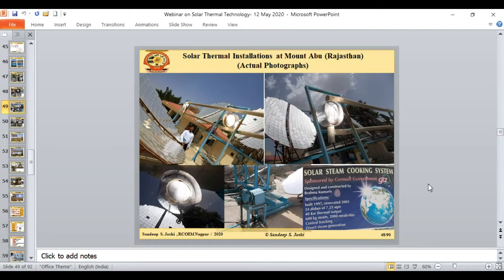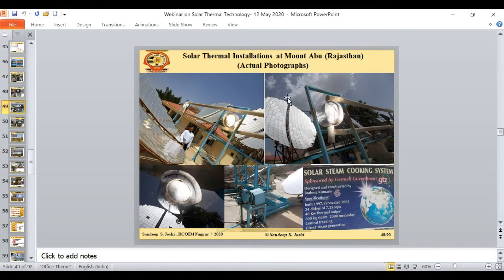Now coming to this installation, which I visited two years ago. This is the solar thermal installation at Mount Abu in Rajasthan. This is the solar steam cooking system. You can see these are the parabolic dish collectors installed at the rooftop of the building, used for the solar steam cooking system. They had 24 dishes of 7.25 square meter area. 40 kilowatt is the thermal output, and they use this system for cooking 2000 meals per day. You can see this is the receiver.